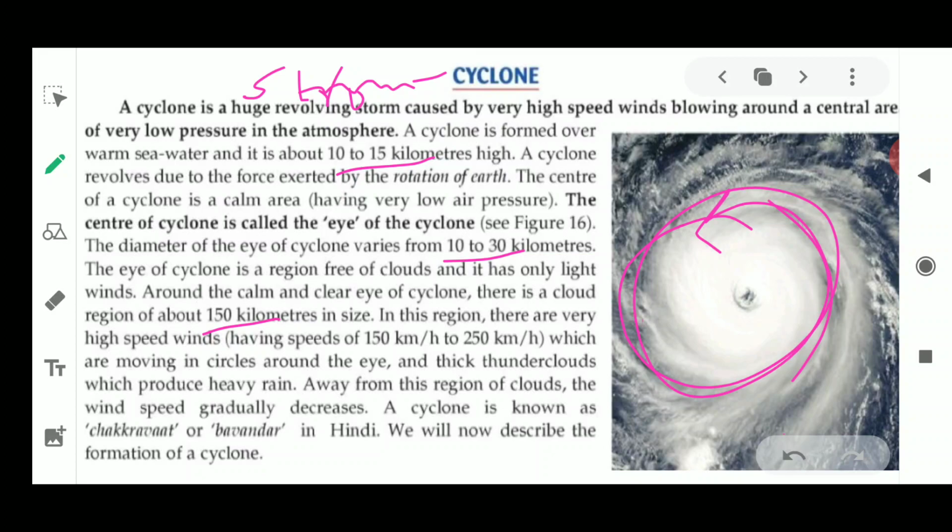Now this region has very high speed winds, about 150 km per hour to 250 km per hour, moving in a circular way around the eye. There are also thick thunder clouds which produce rainfall. Away from this region of clouds, wind speeds generally decrease. A cyclone is also known as Chakravat in Hindi.